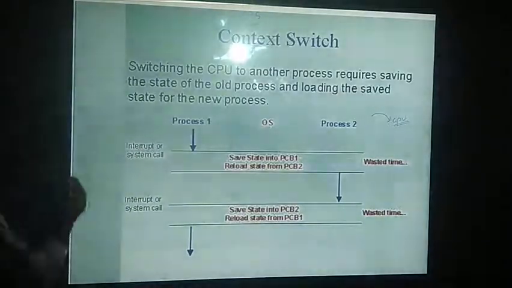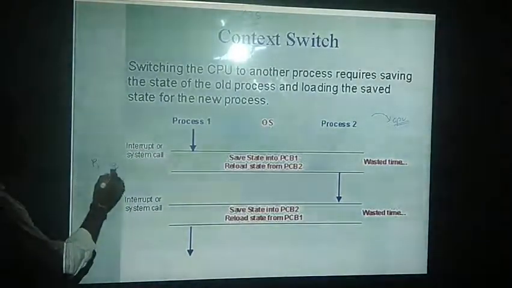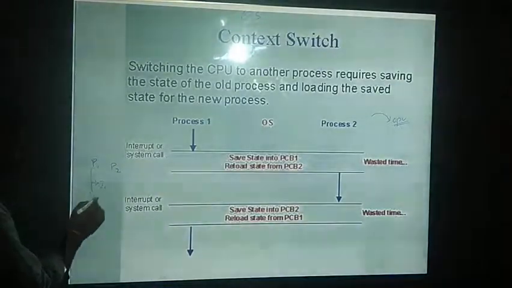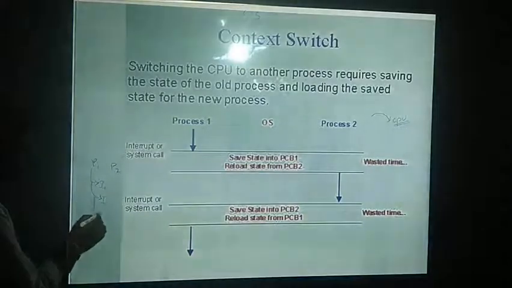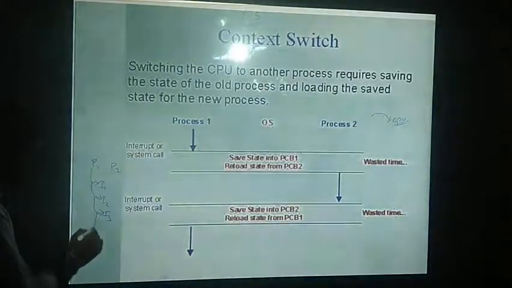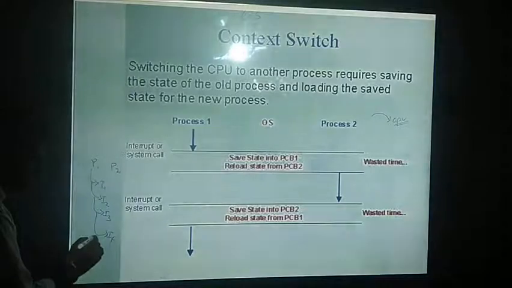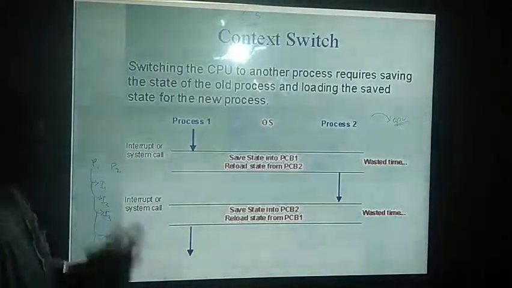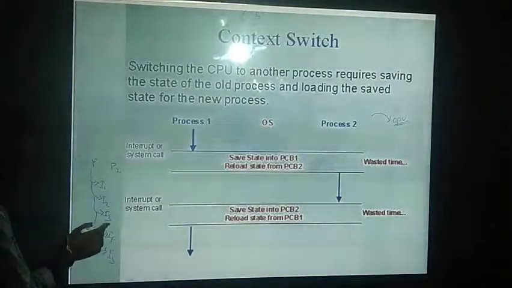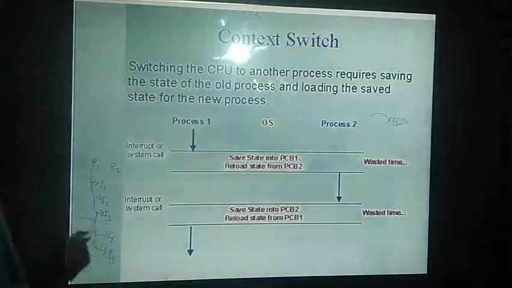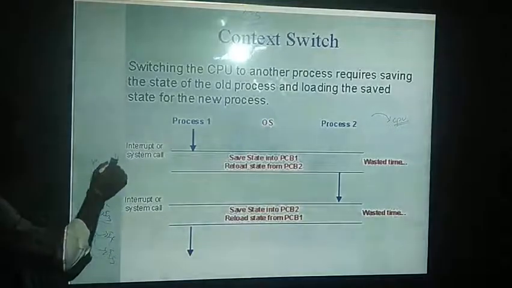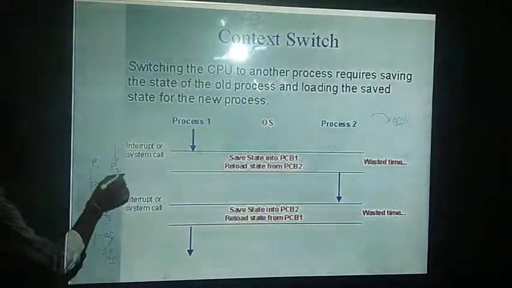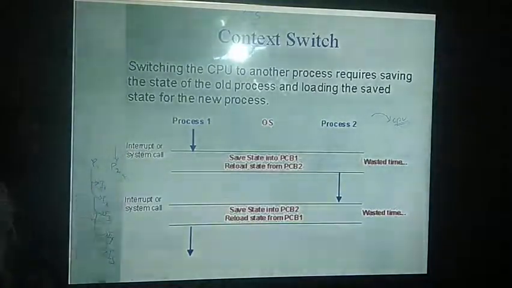If you have a P1 process and a P2 process, suppose P1 has instructions I1, I2, I3 and two more instructions, I4 and I5. For an example, consider that it has executed the I3 instruction and a higher prioritized process, P2, comes into existence, and we want to assign the processor to this process.